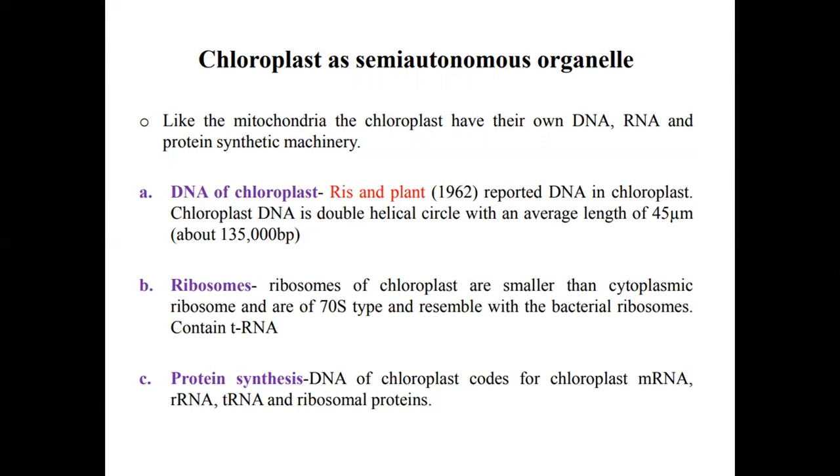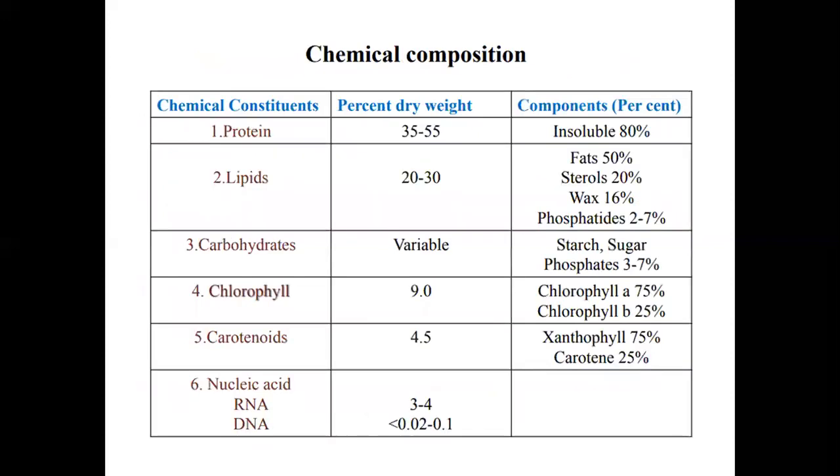Next, the ribosomes of chloroplast are smaller than the cytoplasmic ribosomes and are of 70S type and resemble the bacterial ribosome, containing tRNA. Then the third one is protein synthesis. The DNA of chloroplast codes for the chloroplast mRNA, rRNA, tRNA, and the ribosomal proteins.